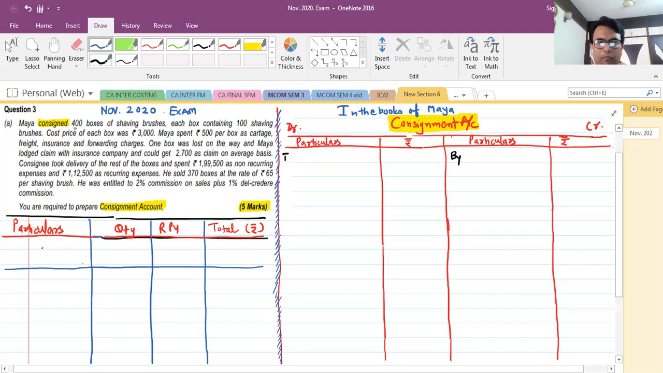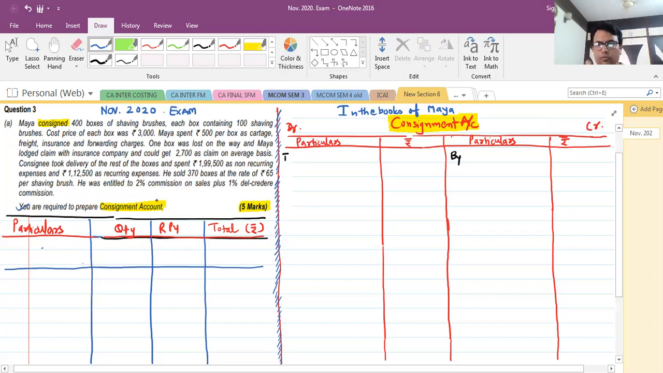Maya consigned 400 boxes of shaving brushes, each box containing 100 shaving brushes. From the very first sentence, you can come to know this is a question of consignment, because it is written that Maya consigned. Now go immediately to the required part and try to understand what is asked in the question, what you are supposed to answer. It's mentioned you are required to prepare consignment account.